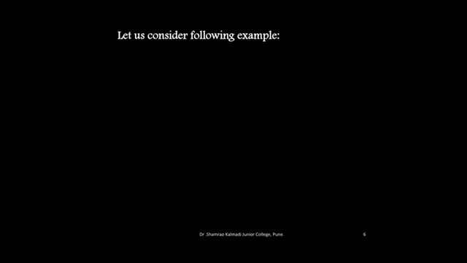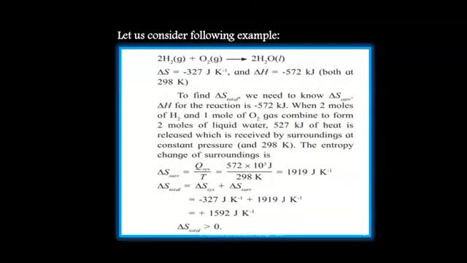In case of a non-isolated system, as the system is in direct contact with the surroundings, the entropy change in the system brings the change in entropy of the surroundings. Let us consider the following example. Formation of water molecule: 2 H2 gas plus O2 gas gives 2 H2O liquid. Delta S is equal to minus 327 joules per Kelvin and delta H is equal to minus 572 kilojoules, both at 298 Kelvin. To find delta S total, we need to know delta S surrounding. Delta H for the reaction is minus 572 kilojoules. When 2 moles of H2 and 1 mole of O2 gas combine to form 2 moles of liquid water, 572 kilojoules of heat is released, which is received by the surroundings at constant pressure and 298 Kelvin.